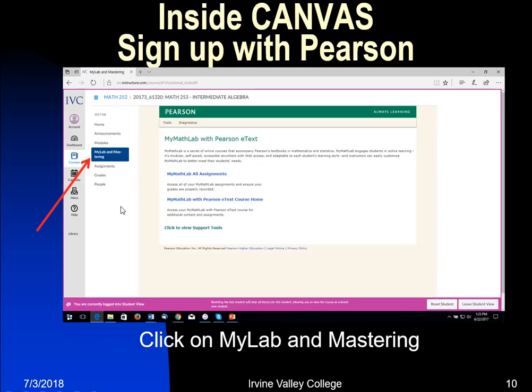Now, when you click on MyLab and MathXL, that's going to provide you with an access code to access your homework and quizzes, and that's going to cost some money. That is like buying a textbook because you're going to access your e-text from here as well. Please do not go outside Pearson to get an account. You have to go from within Canvas to do that.